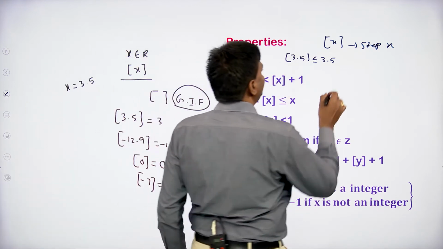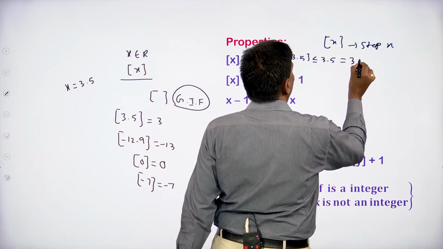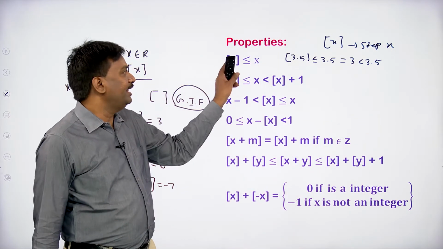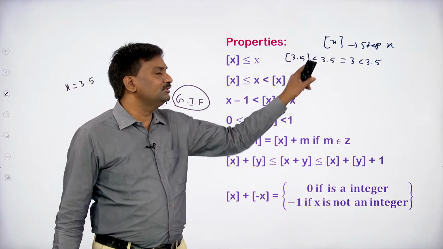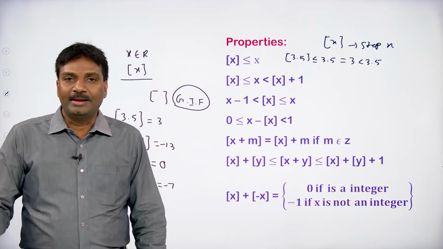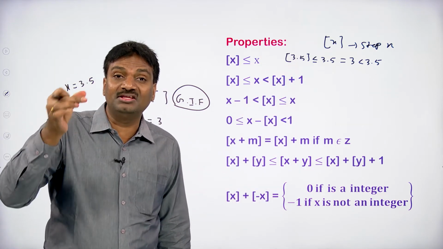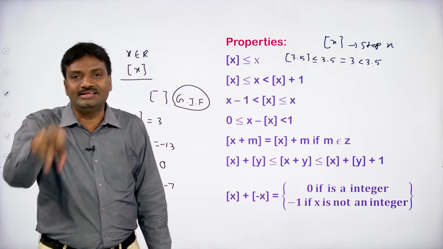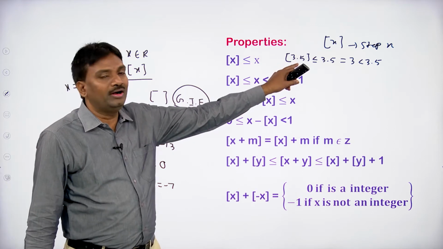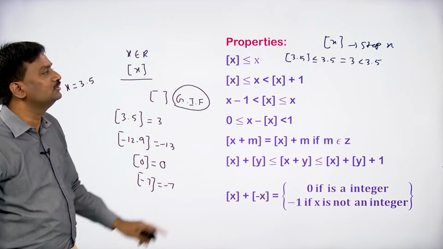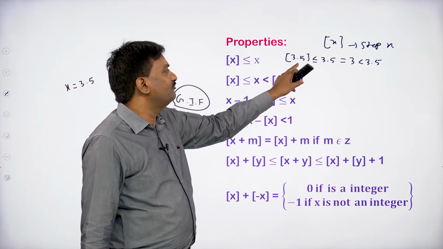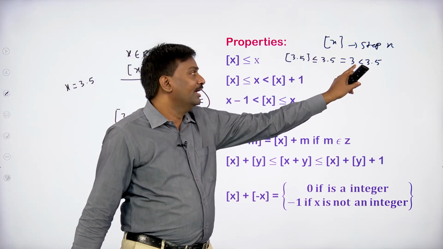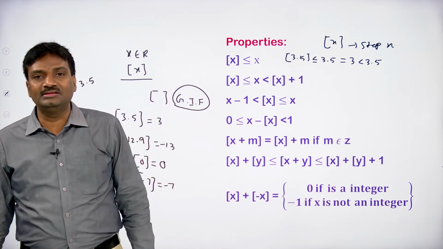So here floor of 3.5 is nothing but 3 only, which is clearly less than 3.5. If x is an integer, in this case these two are equal. Floor of x is less than x when x is not an integer. Floor of x equals x when x is an integer. If you take x not an integer, suppose x equals 3.5, floor of 3.5 can be written as 3, which is less than 3.5. Clearly we know 3 is less than 3.5.